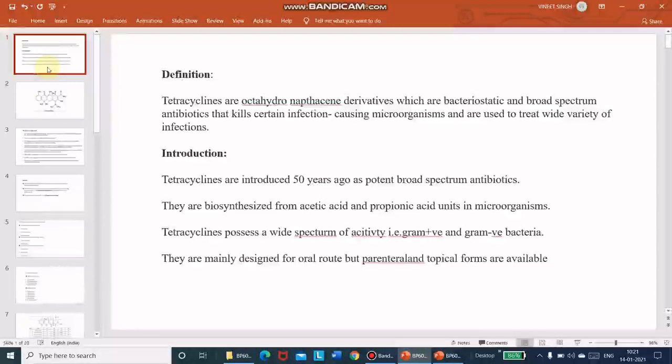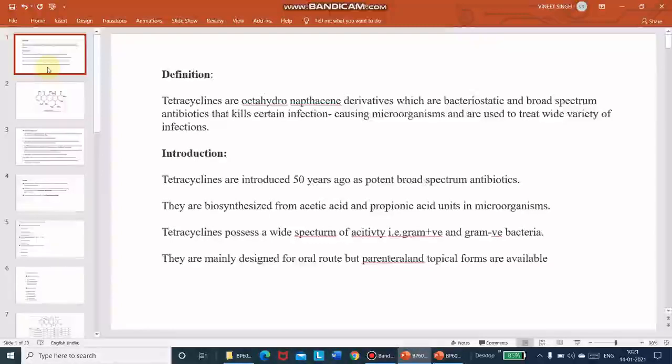So basically, जो इनकी synthesis हुई वो कहाँ से हुई? Acetic acid and propionic acid unit से हुई, जहाँ की microorganism से. Okay. So first of all we know that the antibiotics are obtained from microorganisms and used against them. Yes. हम उन्हीं से इसको एक्सट्रैक्ट करते हैं या उन्हीं से इसको बनाते हैं और फिर उन्हीं पे इसका इस्तेमाल करते हैं. Then tetracycline possesses a wide spectrum of activity, that is gram positive and gram negative bacteria both.